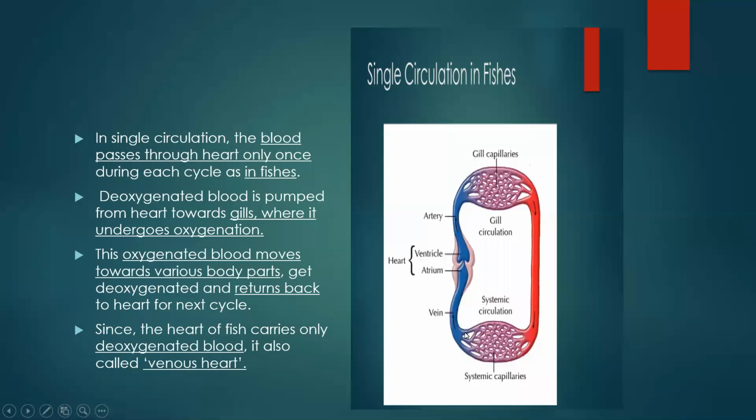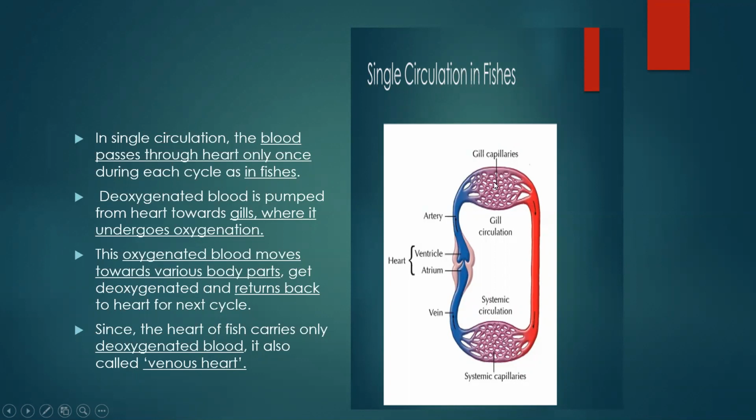From the different parts of the body, veins collect deoxygenated blood, and again it reaches the heart. Okay, here you can see it starts from the heart, it goes to the gills. From the gills, oxygenated blood is distributed to the different parts of the body of fish, and the deoxygenated blood, with the help of veins, again comes back to the heart. So this entire thing is one complete cycle.